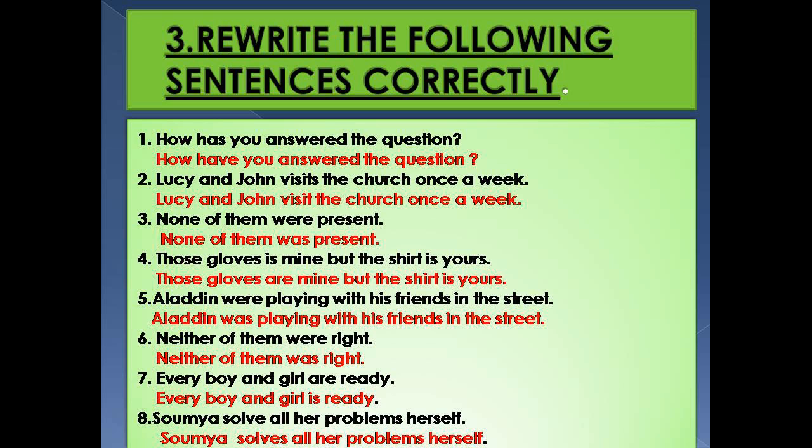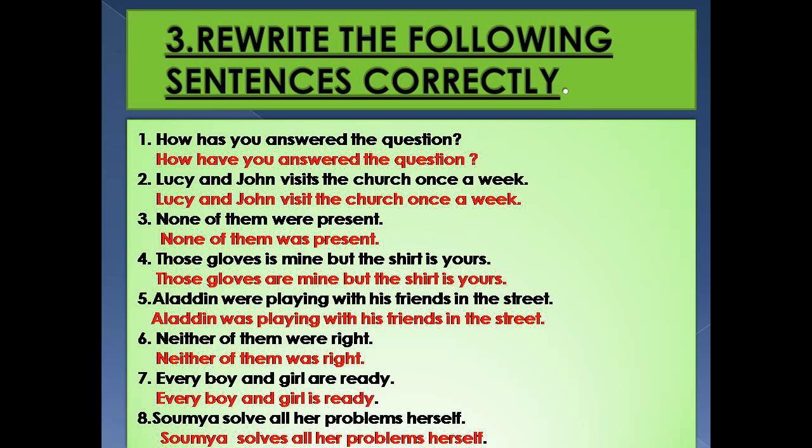Those gloves is the subject of the sentence. Gloves means plural. So we have a plural subject, and the verb also should be in plural. Those gloves are mine, but the shirt is yours.